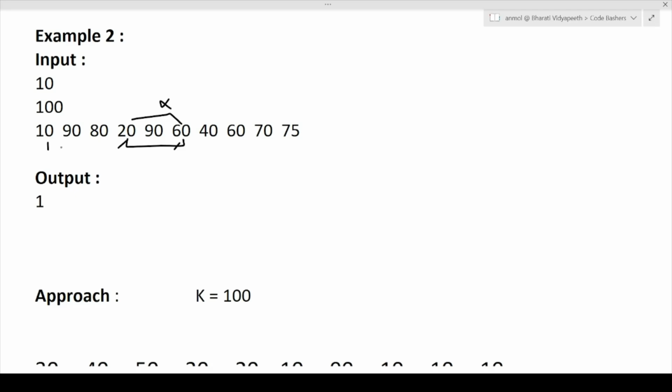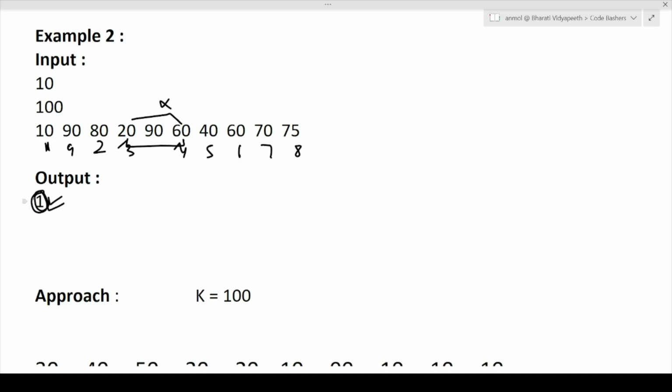One combination is this, second combination is this, third is this, fourth is this, fifth is this, sixth is this, seventh is this, and eighth is this. And these are also combinations, this is the ninth. So every combination is a single horse, and here the output will be 1. Since all these combinations give me the same number of horses, I can bet on any of the horses, but the answer will remain that I can only bet on one horse. So I hope now the question as well as the example is clear to you.